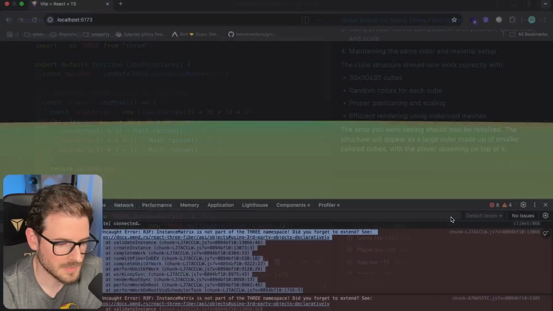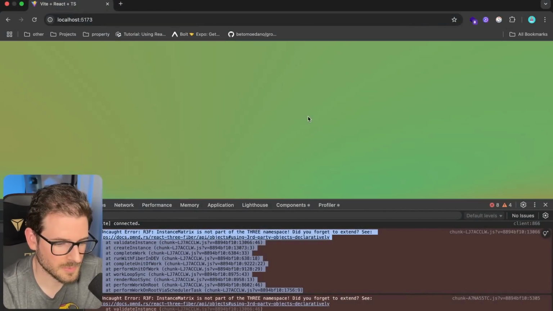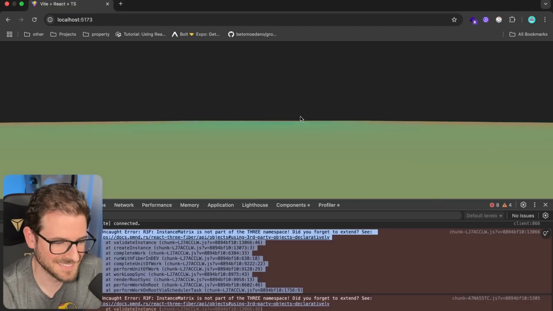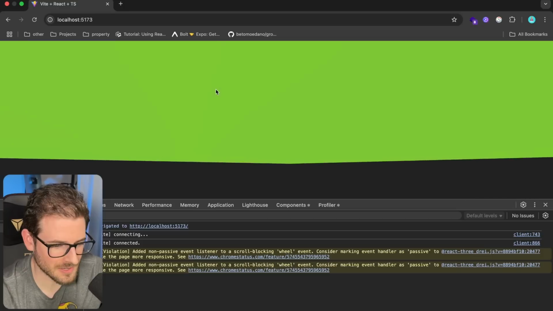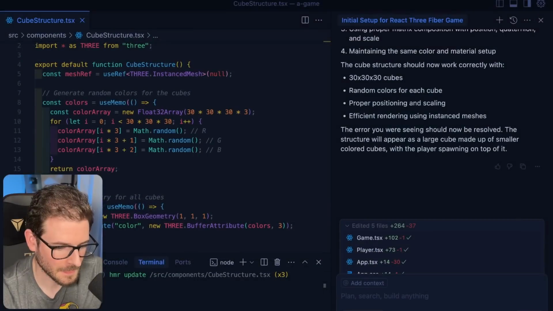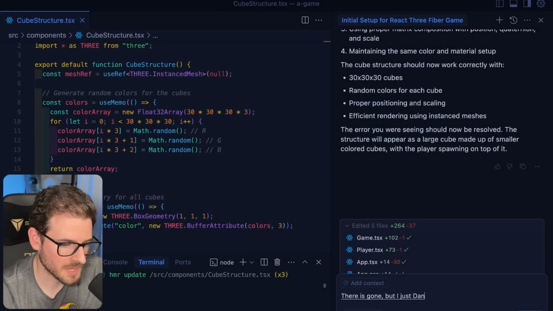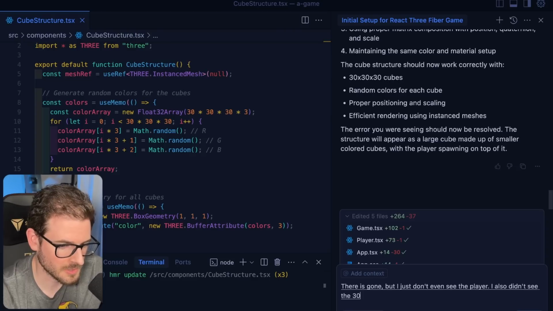All right, let's try this again. Accept. Game is still broken. Game is still broken. Okay, let's try this. Okay, now there's no errors, but I don't think it's even rendering the player anymore. The error's gone, but I just don't even see the player. I also don't see the 30 by 30 by 30 cubes.